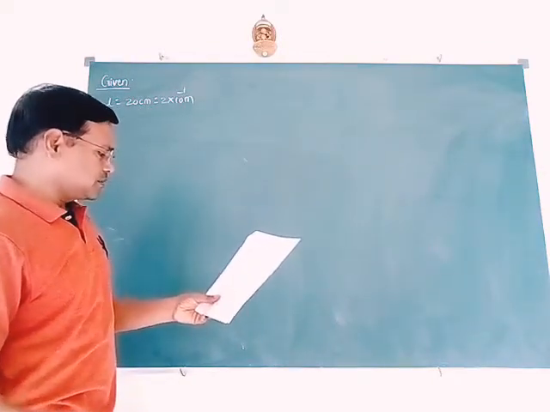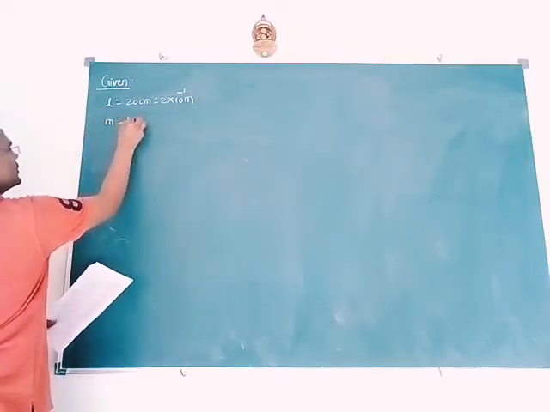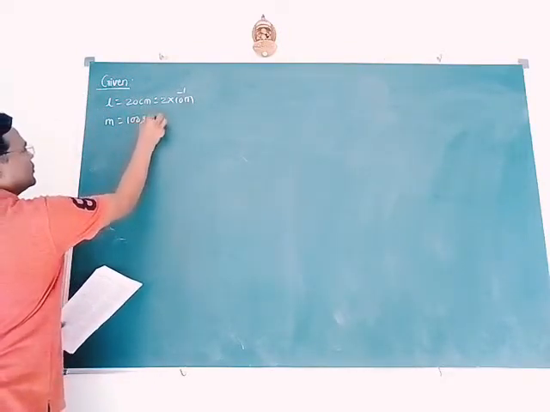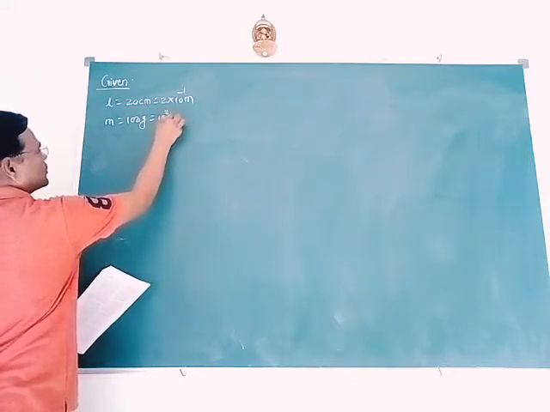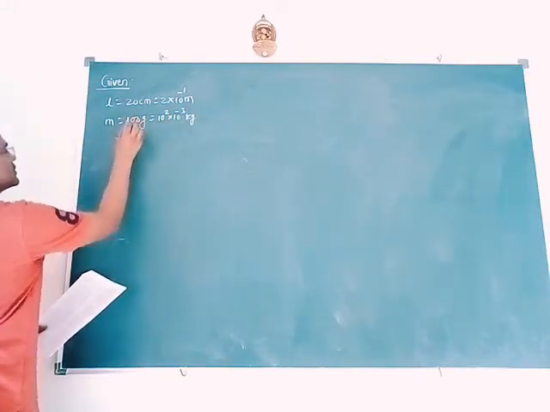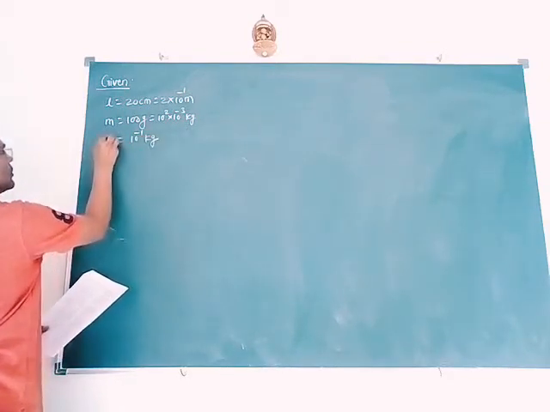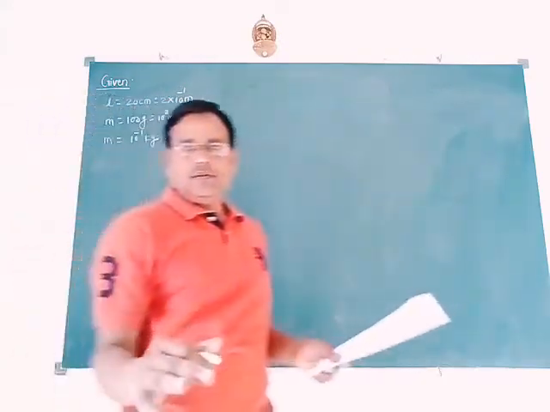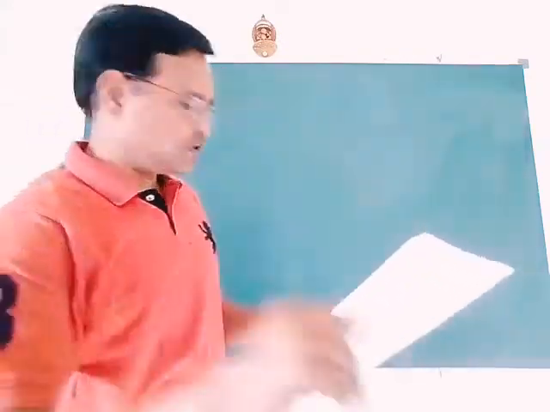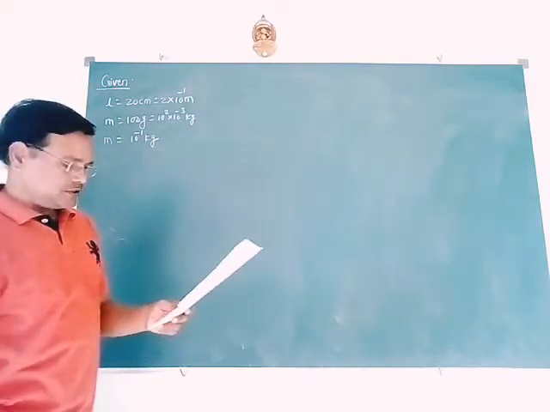Next one is, and a tiny bob of mass. The mass of the bob is given. It is 100 gram, which is equal to 10 to the power of 2 into 10 to the power of minus 3 kilogram. Means it is 10 to the power of minus 1 kilogram. Since 1 gram equals 10 to the power of minus 3 kilogram, it is 10 to the power of minus 1 kg.